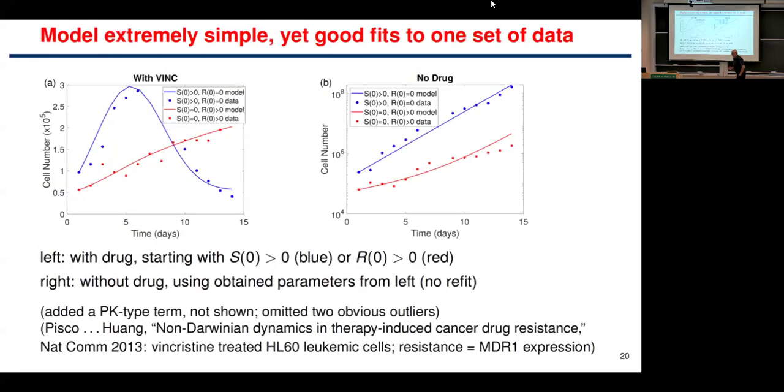We did a quick data fit of this model to the in vitro data. It actually looked quite good. I don't have time to go through the meaning of all these graphs, but to the eyeball metric, they look cool. We're fitting with this very simple model, which has very few parameters, and we can fit this data. We cheated a little bit. There are a couple of data points that we couldn't fit and censored out, but they were obviously wrong. There's some experimental error, because they were totally off. It didn't make any sense. So I believe math more than I believe experimental data. If the math tells you something elegant and the experimental data doesn't fit, there's something wrong with the experimental data. I'm serious. I strongly believe in that.